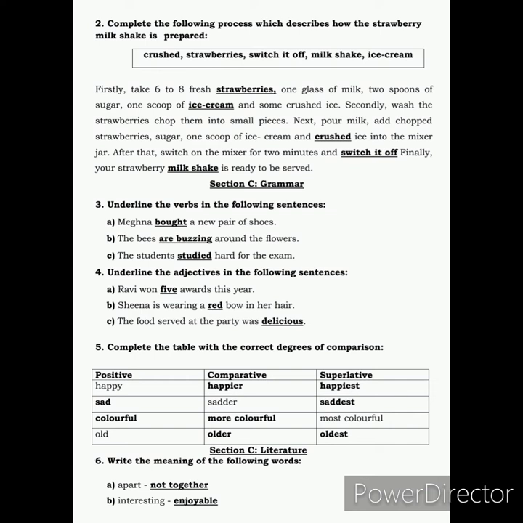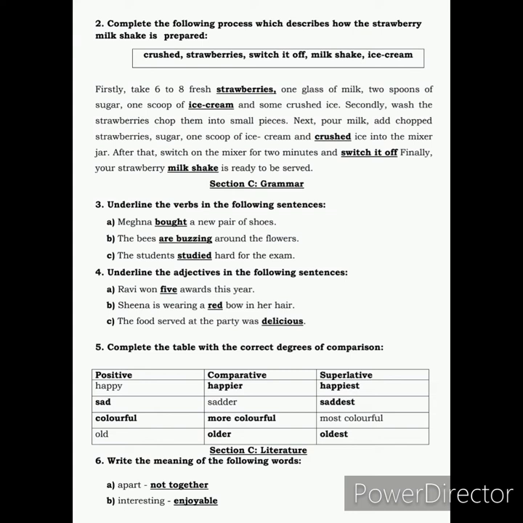Okay, the word are is the helping verb. So when we underline the verbs, we have to take care that we are underlining the helping verbs also. All right, so are buzzing is the answer. Next, the student studied hard for the exam. Now here the word studied is the verb. All right, and you have to underline that.